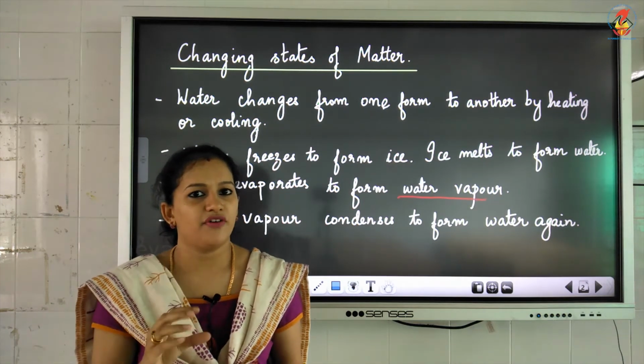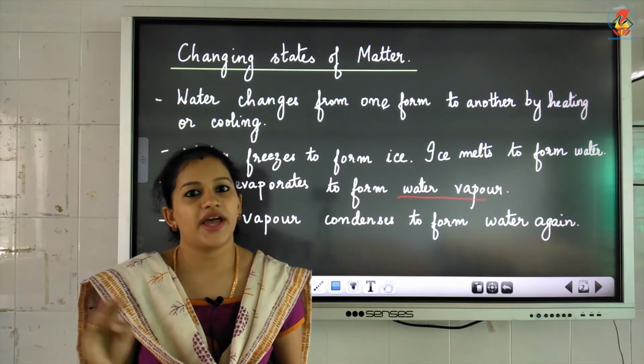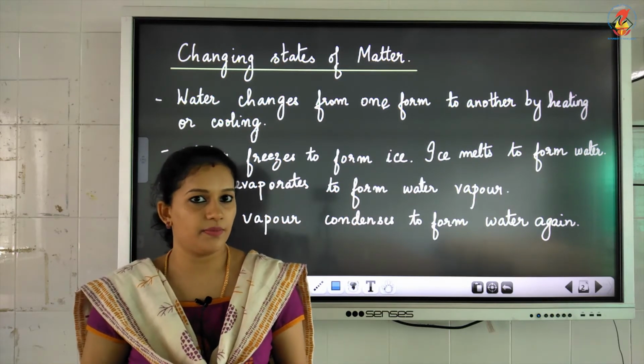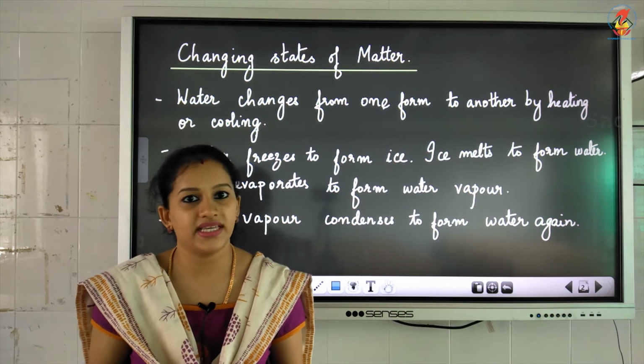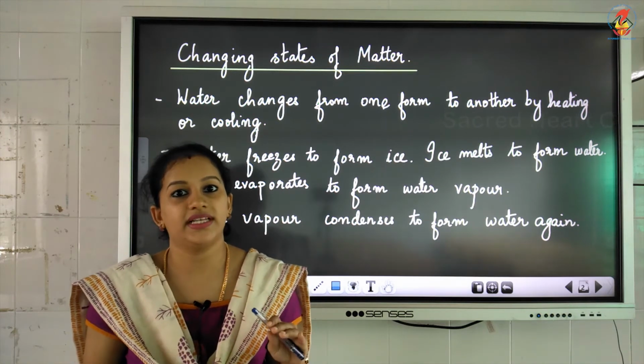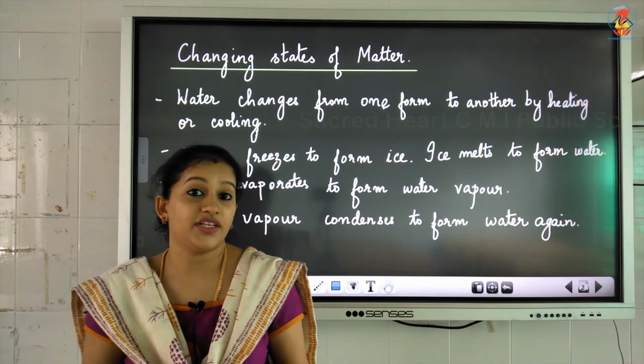And after some time when you have seen this steam arising, just try holding a lid over this hot steam that is coming up. After some time you can see that on the lid, when the steam has attached over the lid, after some time this steam will cool again to form water.